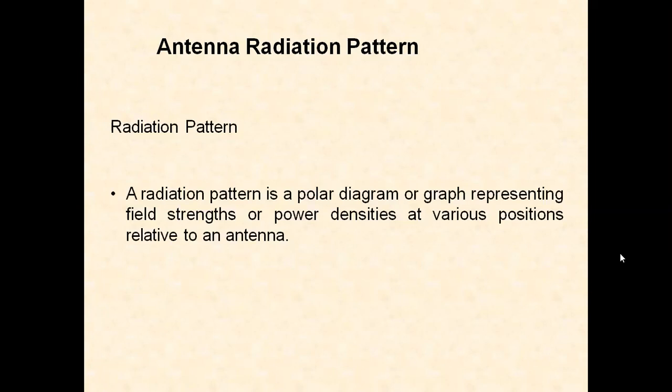So if we express the radiation graph, the polar diagram with respect to position, in terms of the field strength, volts per meter, the radiation pattern is called the field strength pattern. If the radiation in a given direction is expressed in terms of power, so if we calculate power in different directions and draw the graph with respect to direction, then we call it the power pattern. So generally the power pattern is proportional to the square of the field pattern.